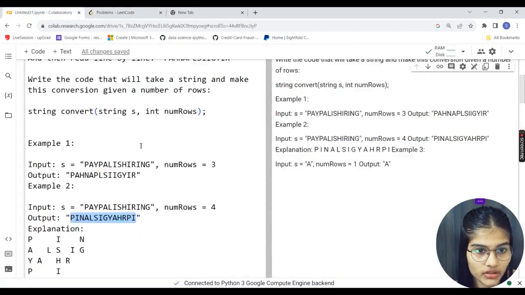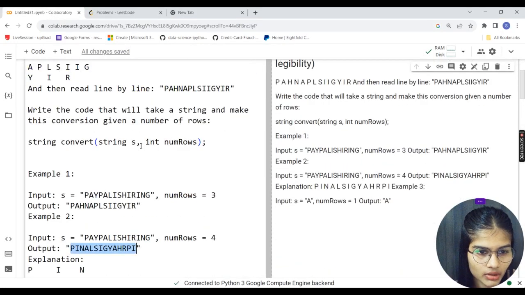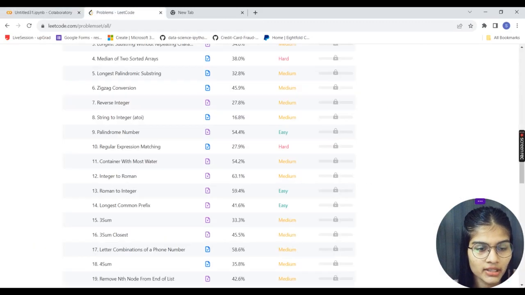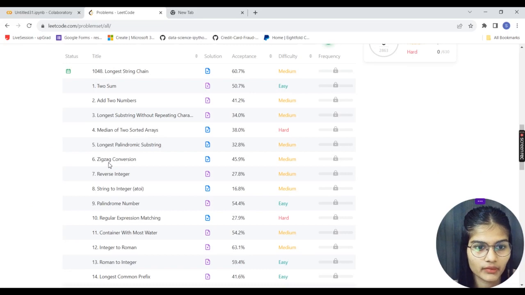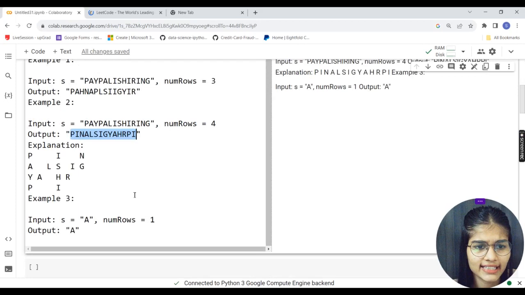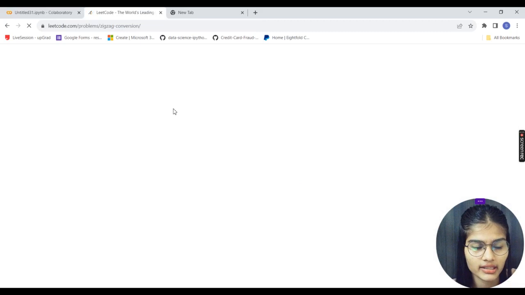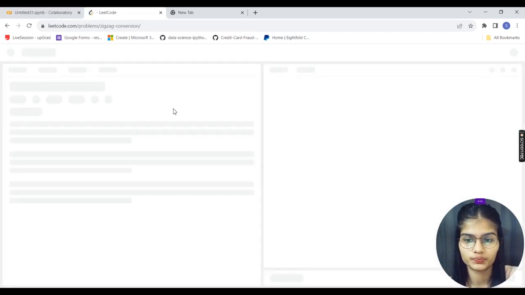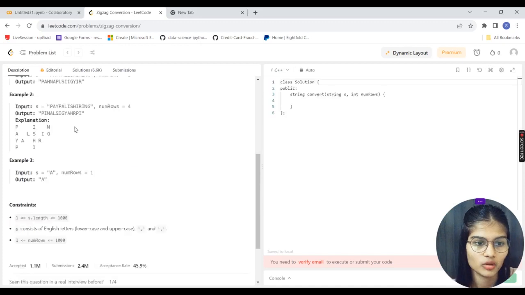Okay, let me check what the question is all about. The question is the string zigzag conversion. Okay, fine. Just a minute. I'll show you the question from here. The zigzag conversion. Wait a minute, because I guess the text is not very clear over here, so it might create an issue for you to understand. Just a second. Because on LeetCode, everything is explained in a much better manner. Okay, see here.